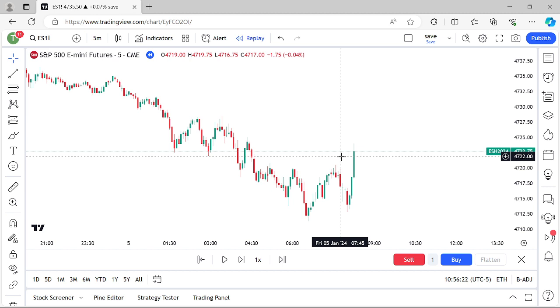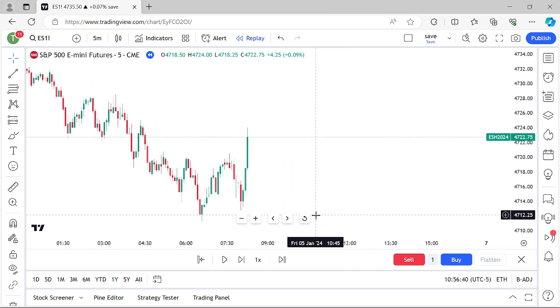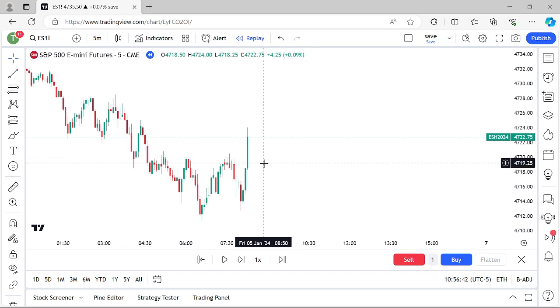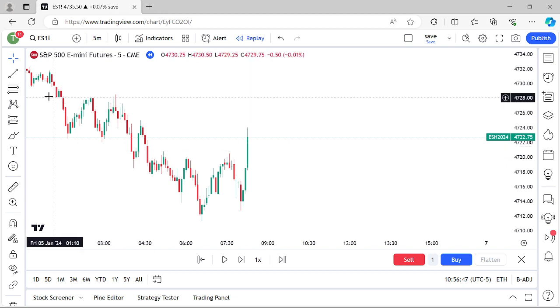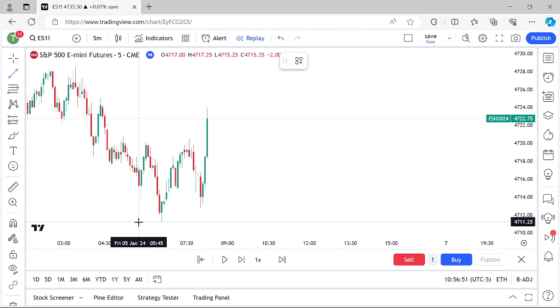Sometimes, now it all has a reasoning, right? But it's not important for an entry setup. What this was doing right here, the only intention of this move up was to simply create liquidity beneath this low. Because it looked very bullish. If you look at this thing, it looks so strong, so bullish, but that's the intention. The intention of this big push up right here is to create that liquidity, okay? Because when you get a big push up like that, what do you think is going to happen? What do longs think when they see this?